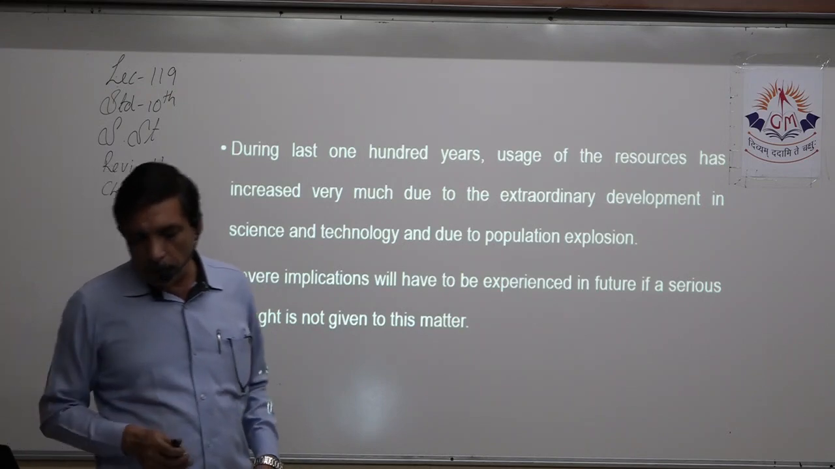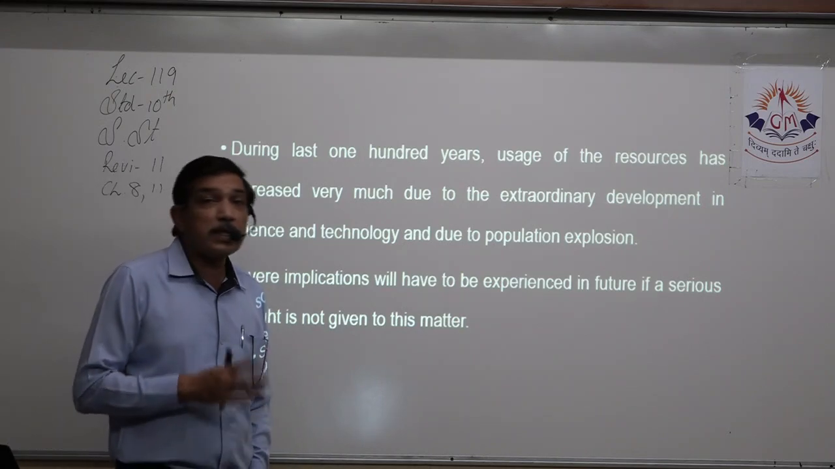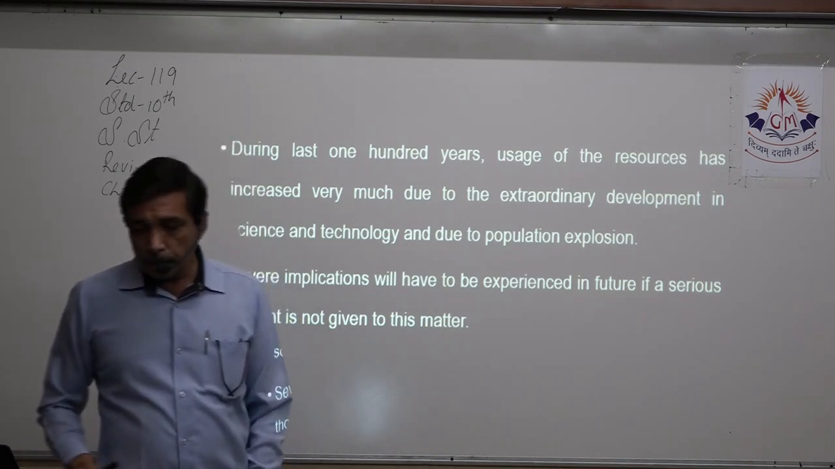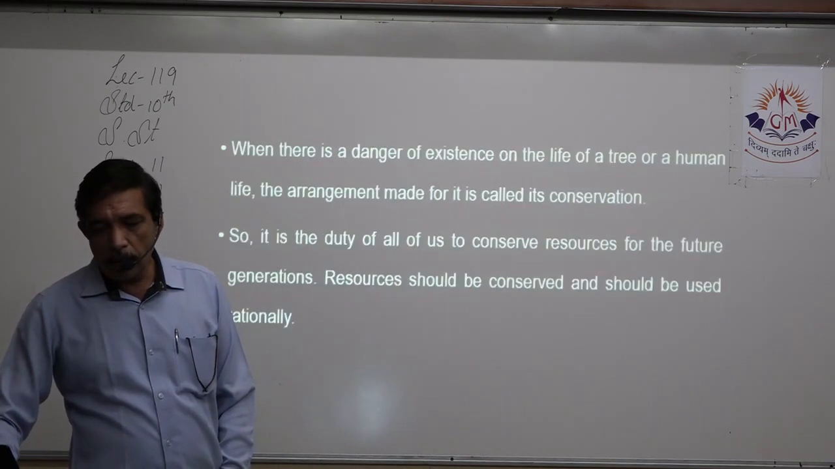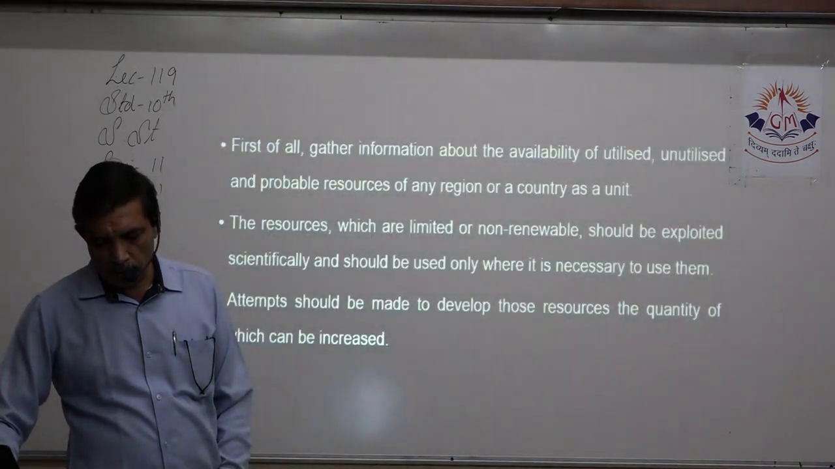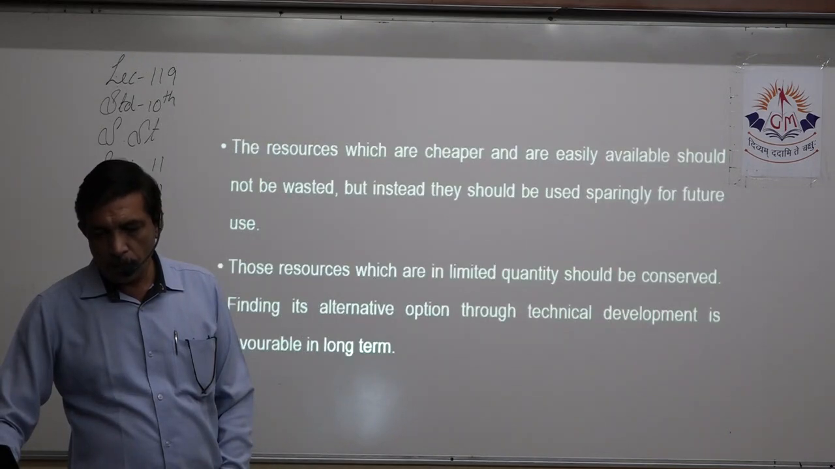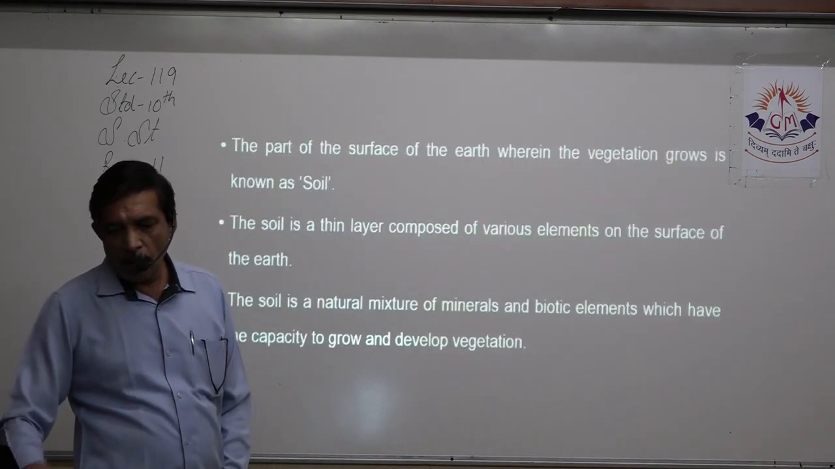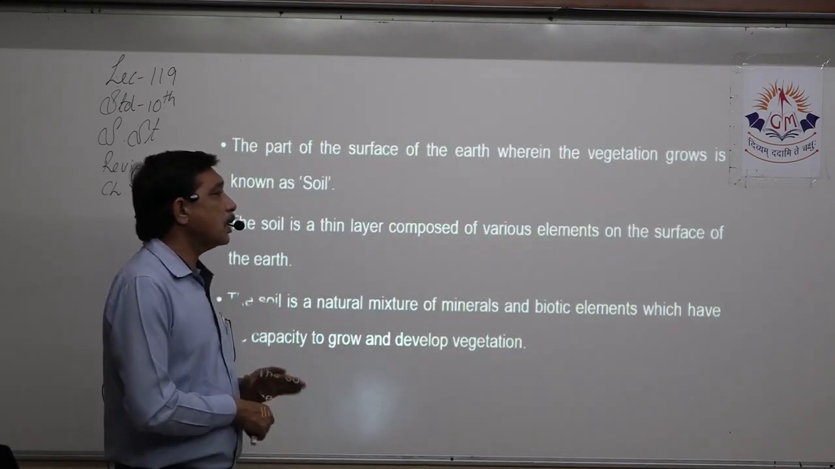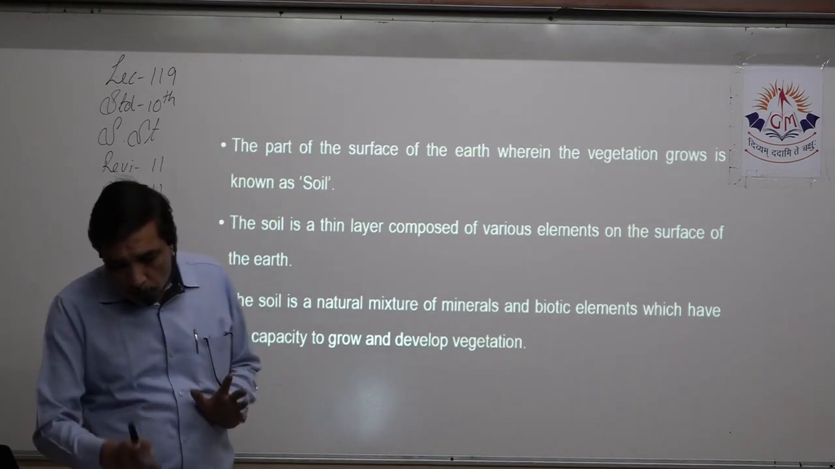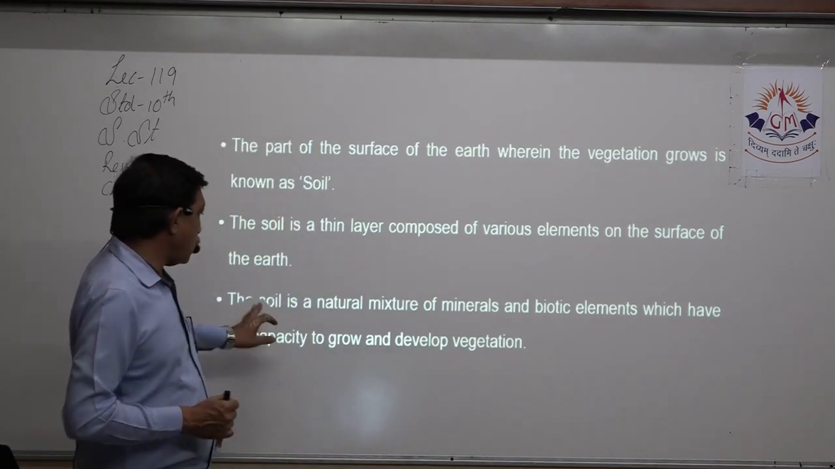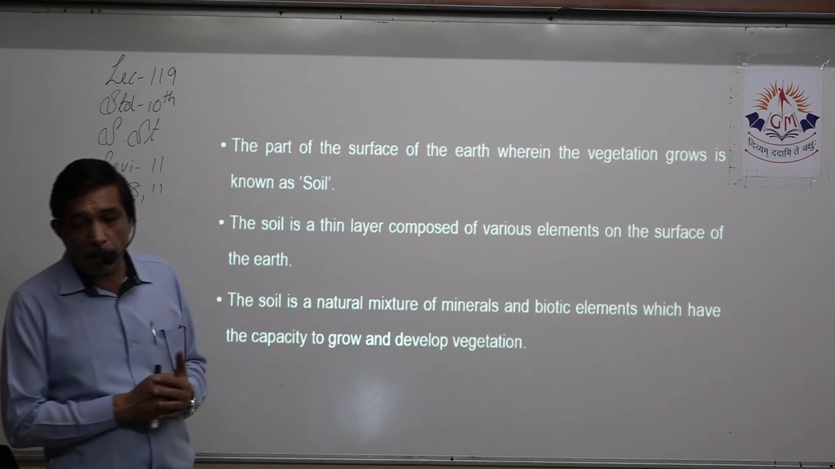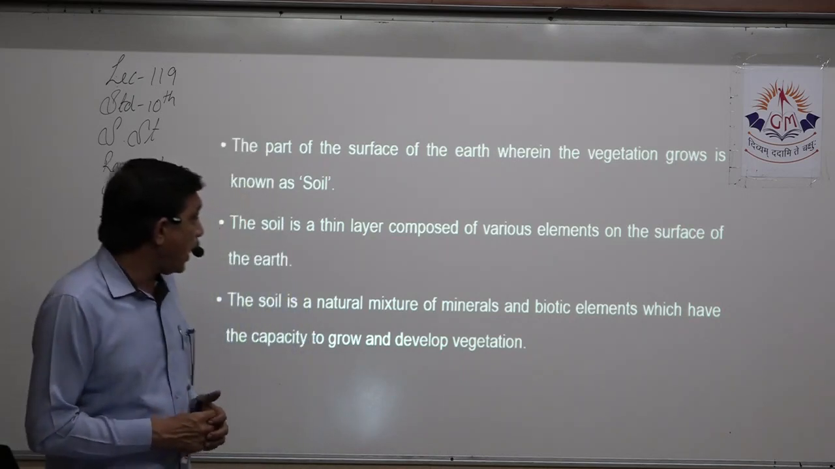For example, define soil. The parts of the surface of the earth wherein the vegetation grow, only that part is called soil. Now what is soil? Soil is a thin layer composed of various elements on the surface of the earth that we know as soil. Another definition is soil is a natural mixture of minerals and biotic elements which have the capacity to grow and develop vegetation.